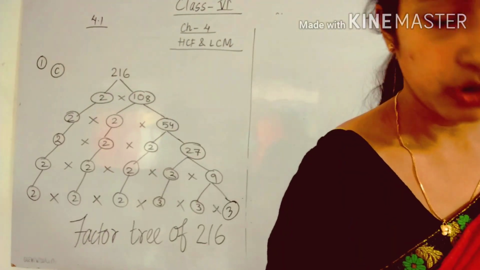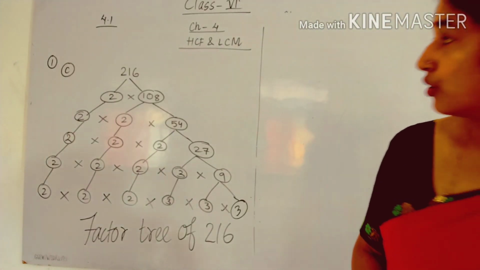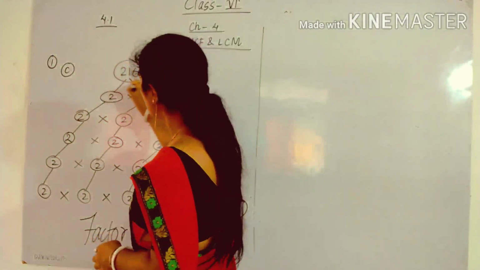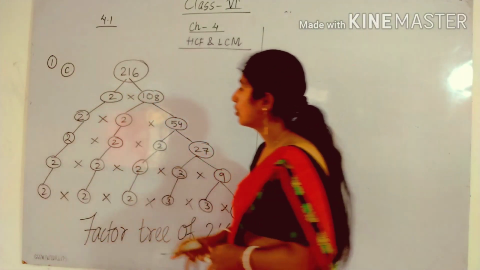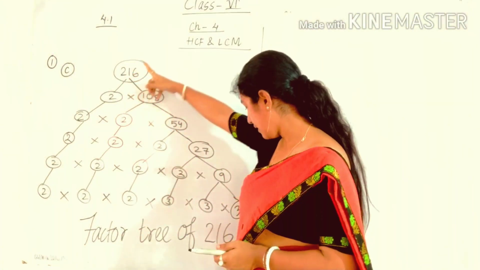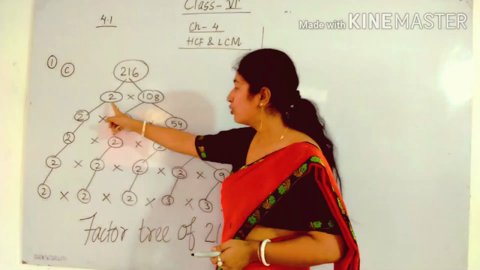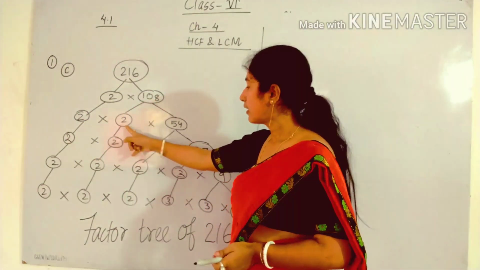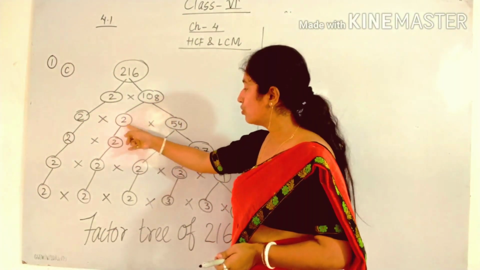So see question number 1 C. You have to find the factor tree. You have to write the factor tree of 216. 2 108s are 216. Again, 2 will be written the same. Again, 108 can be factorized to 2 and 54.